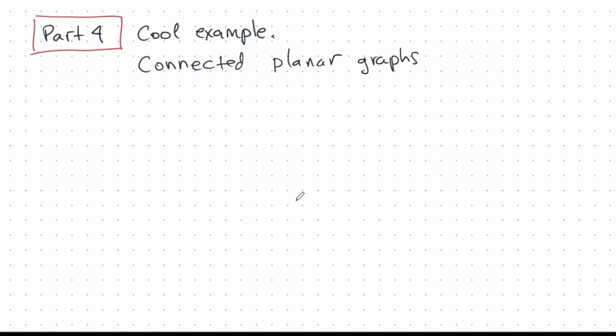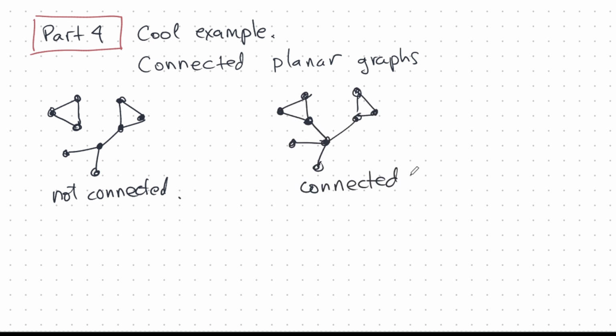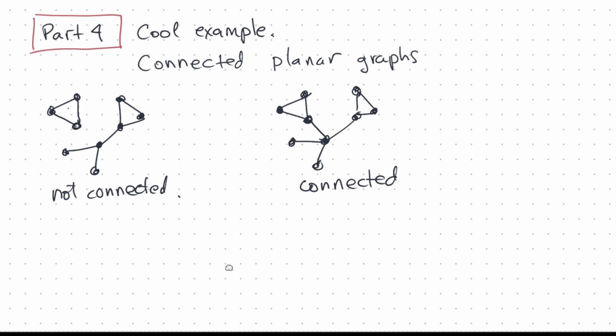This one has to do with connected planar graphs. Here's a graph. This graph's actually planar, but it's not connected. Okay. This one is connected. I'm sure you can see the difference. This is two disjoint pieces, but this one has an edge joining the two. So, intuitively you understand now what is connected.